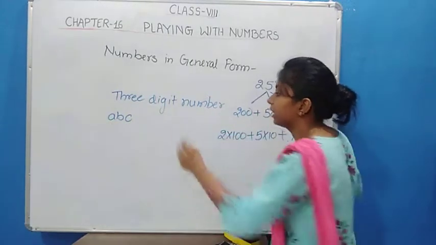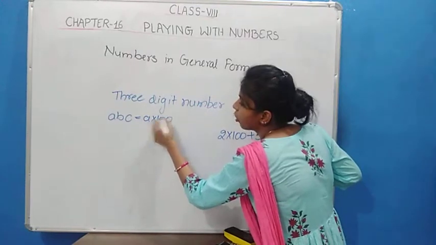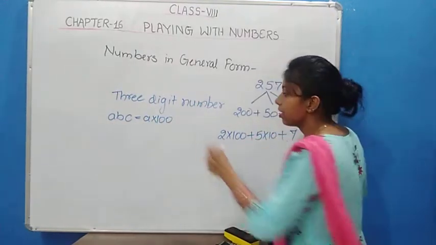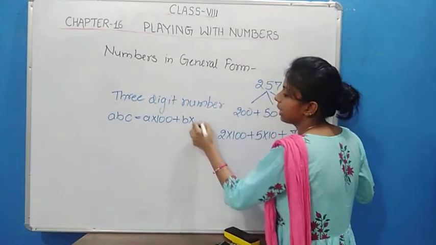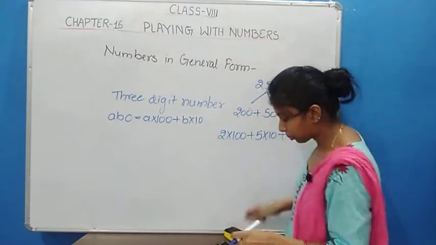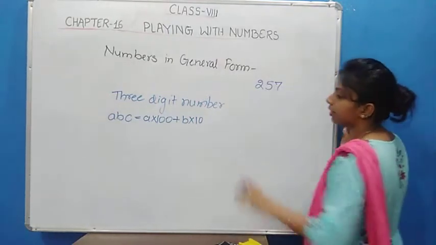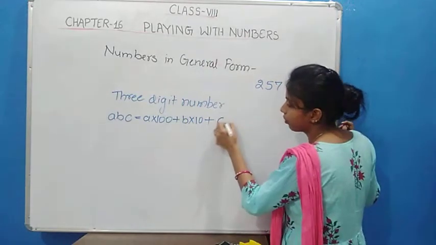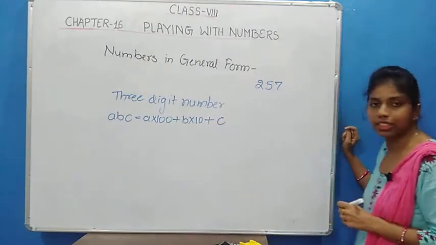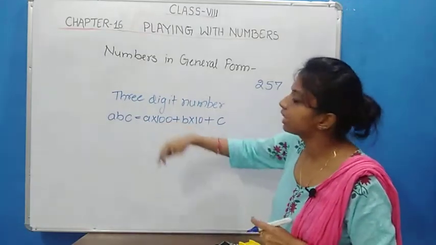So we can write this as A into 100, because A is the 100th place, plus B into 10, because B is the 10th place, plus C, the unit place, which we write as it is. So this is how we can expand any 3-digit number.